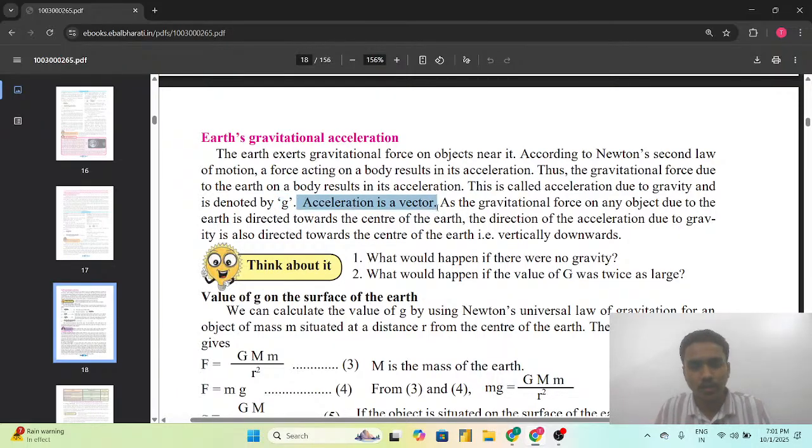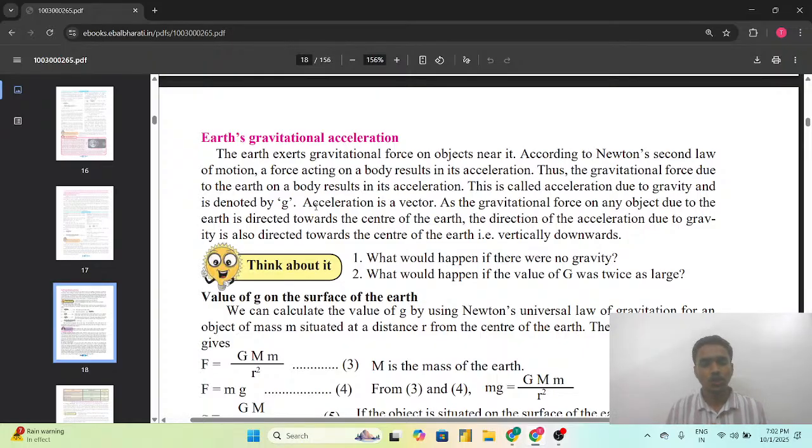Acceleration is a vector quantity, as I have already told about the scalar and vector difference. Scalar is the quantity which is defined with the help of the magnitude only, and vector quantities are those physical quantities which are described with the help of the magnitude as well as the direction. So यहाँ पर acceleration है vector quantity.